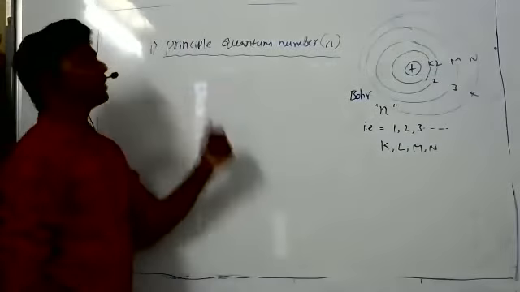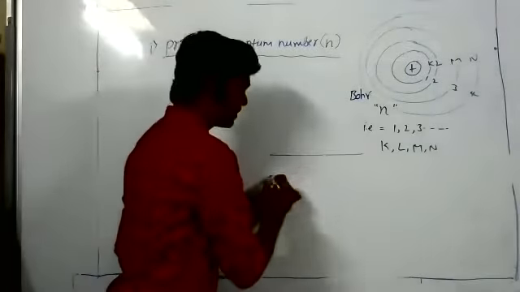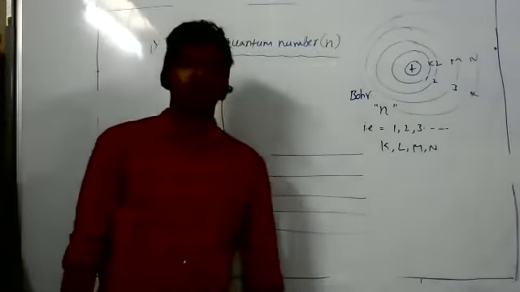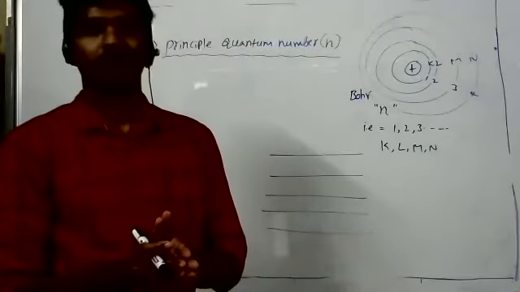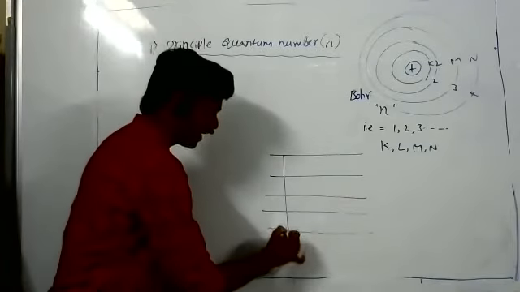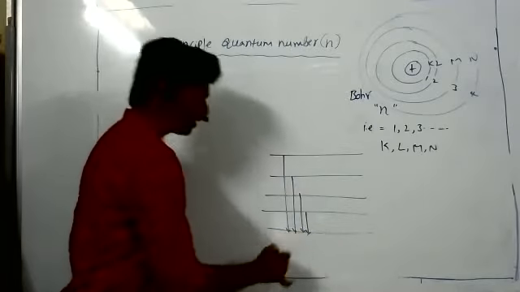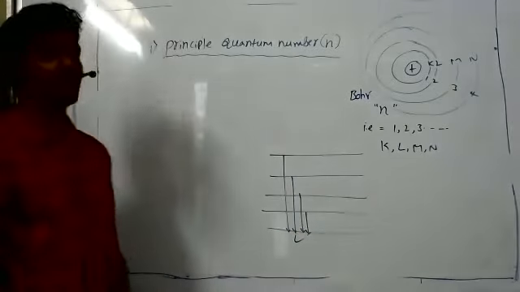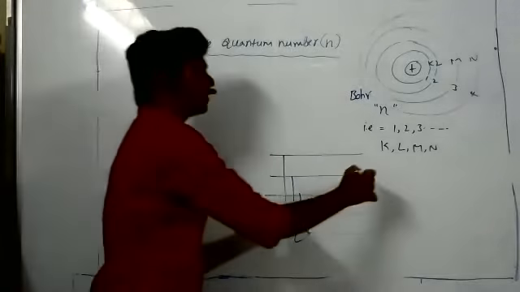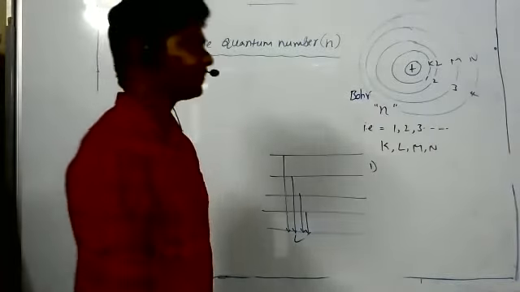The main use of this principal quantum number is that it can explain the main lines obtained in the spectrum. Already we studied about spectrum. Bohr's model is able to explain the main lines obtained in the hydrogen spectrum, but unable to explain the fine spectrum. Another use of the principal quantum number is that we can calculate the energy of a shell.